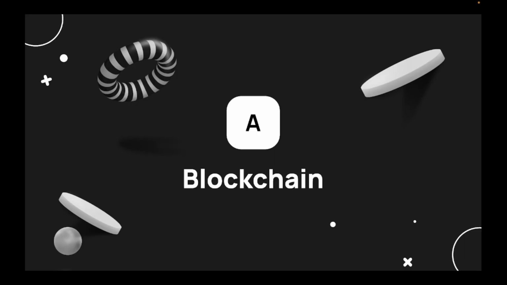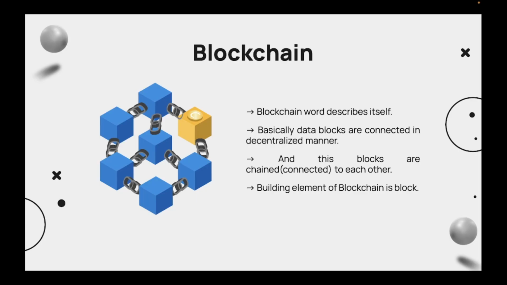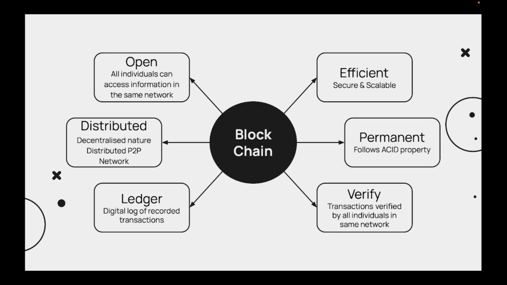So now moving to the blockchain. The word blockchain describes blocks connected with a chain. Basically, it's components connected with each other. The component, the block itself, contains a lot of details. Blockchain needs to fulfill these features: it should be open for all, meaning all members should be able to access information if they are in the same network.